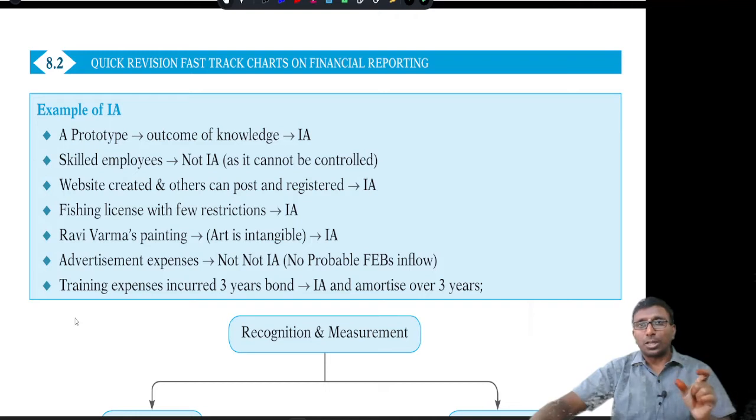For example, a prototype. A prototype is an outcome of knowledge, right? Even though you see it physically, it is not physical substance. Ravi Varma's painting is an art. You are not paying for the canvas or the painting cost. You are paying for the art in it, which is an intangible.